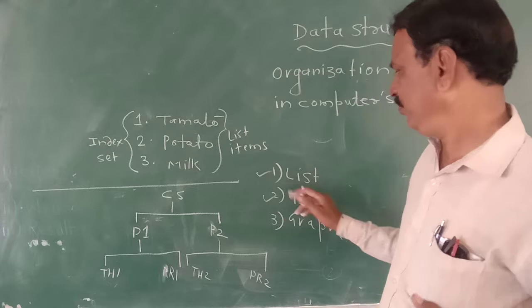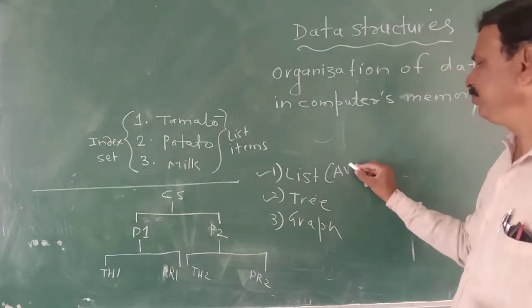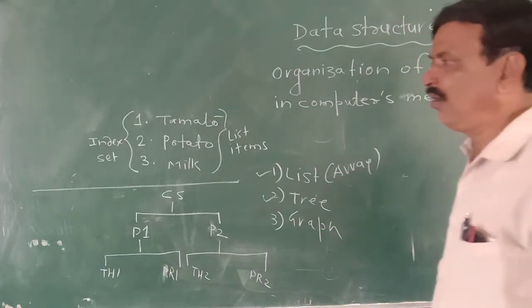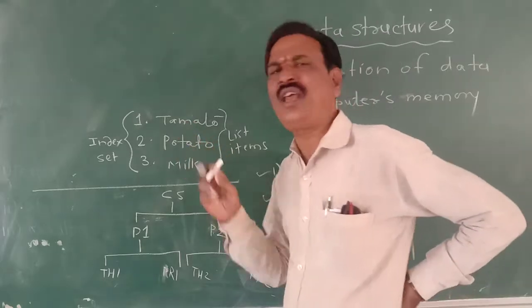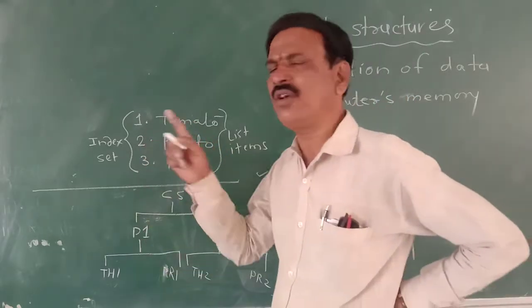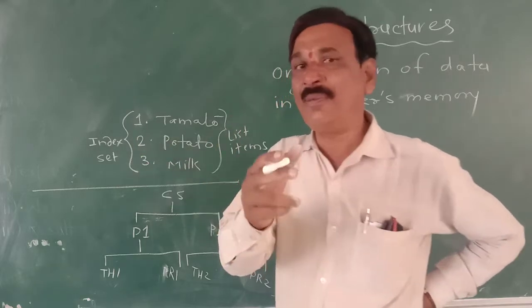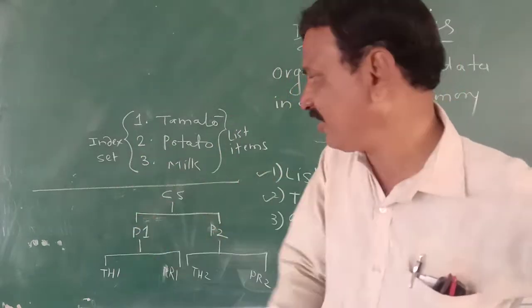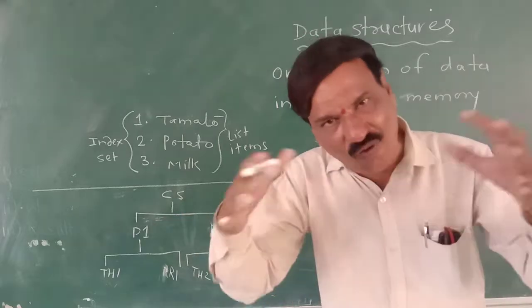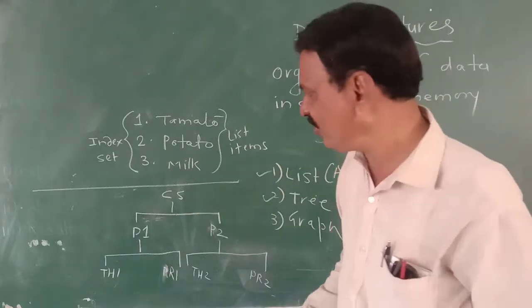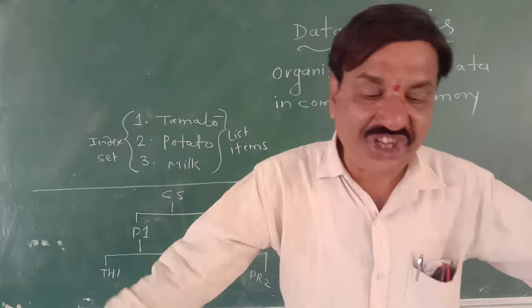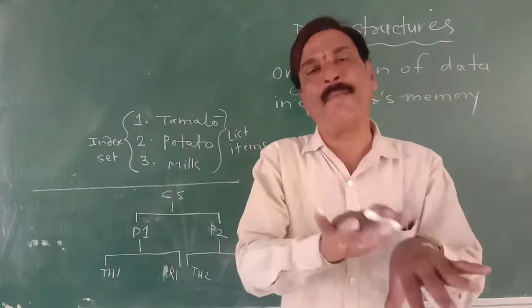A list, also known as an array, is a collection of elements where every element is referenced respectively by an indexer. A tree is a collection of elements called nodes where there exists a hierarchical relationship among them.